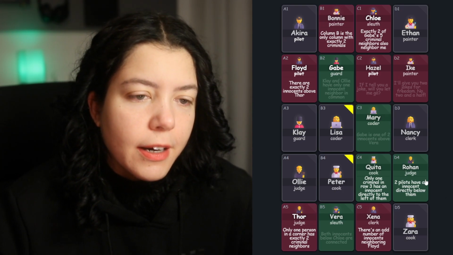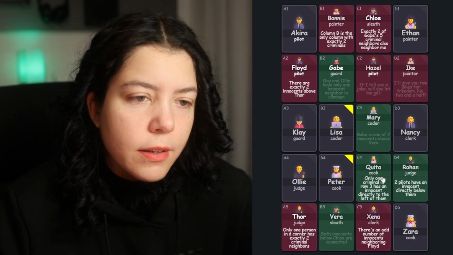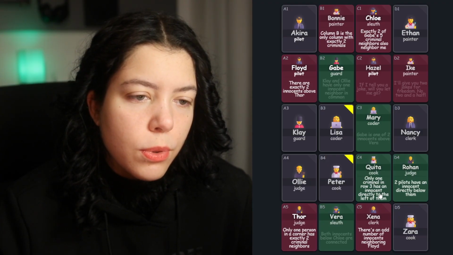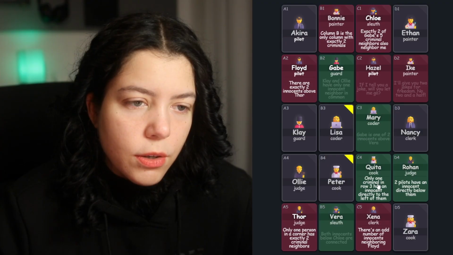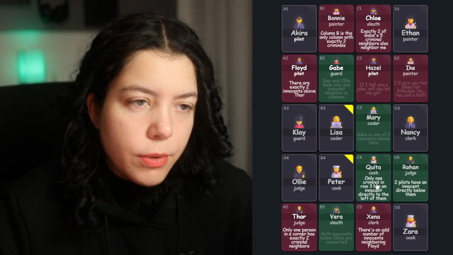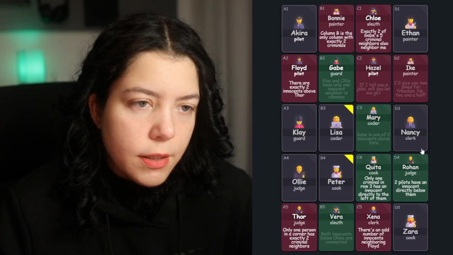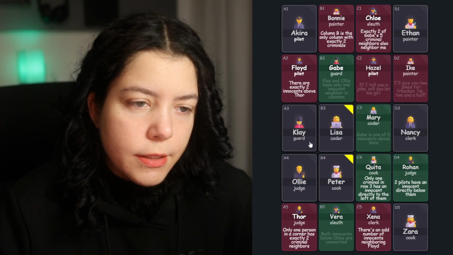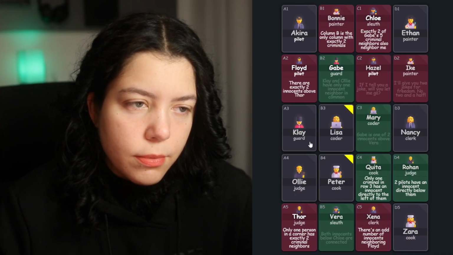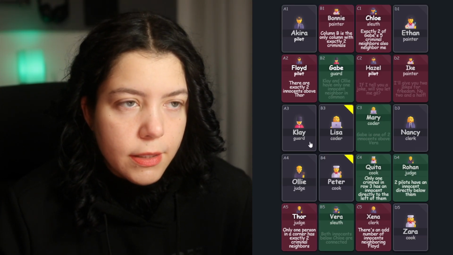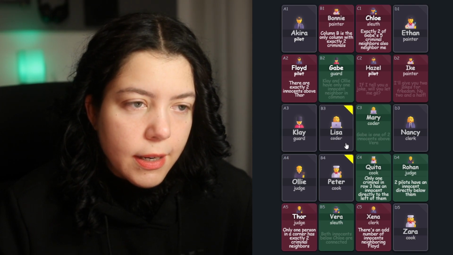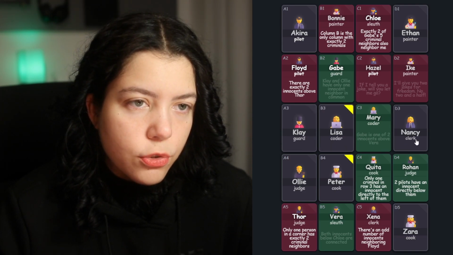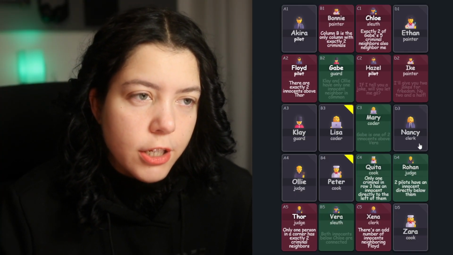So we haven't read Kitty School, have we? Only one criminal in row 3 has an innocent directly to the left of them. Okay, so we need to know who is a criminal in row 3. Because if Nancy is, then every other person in row 3 has to be a criminal. Or an innocent. Because it could be that if both Lisa and Clay are innocents, then Nancy has to be the only criminal in row 3, with an innocent to the left. So we can't actually act on that clue yet.